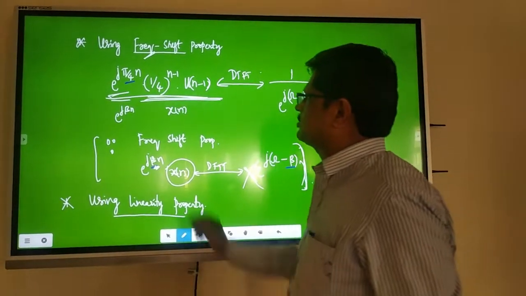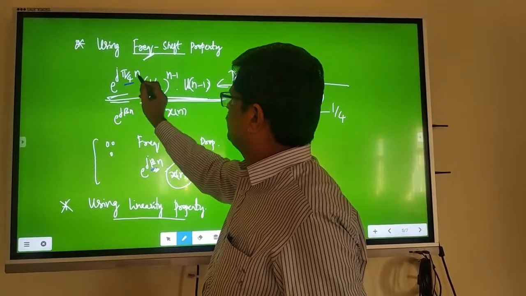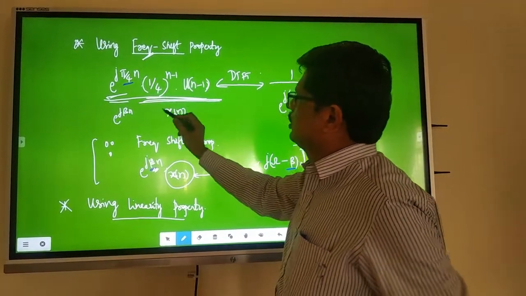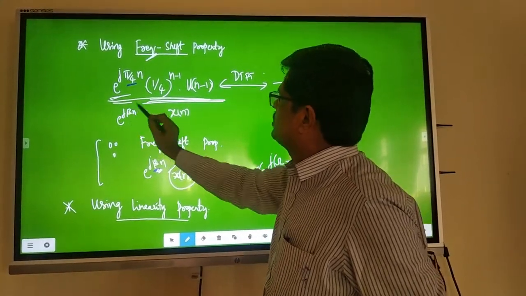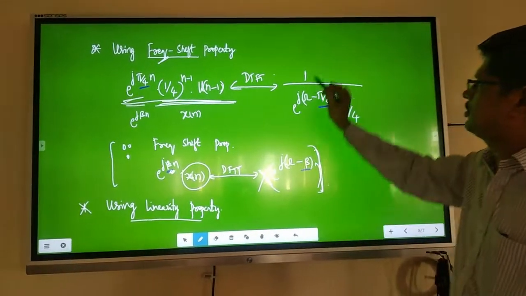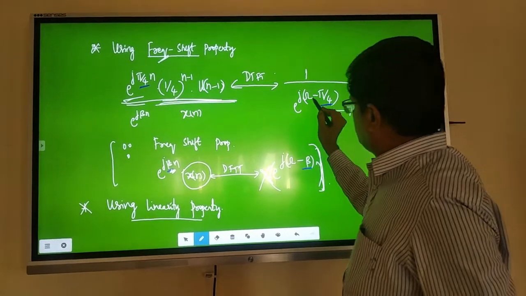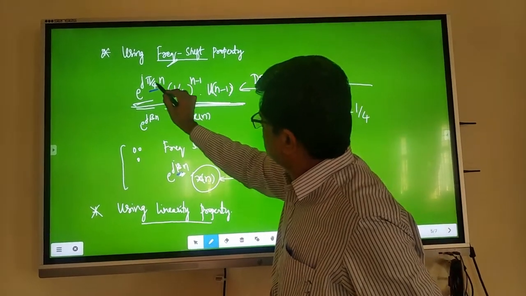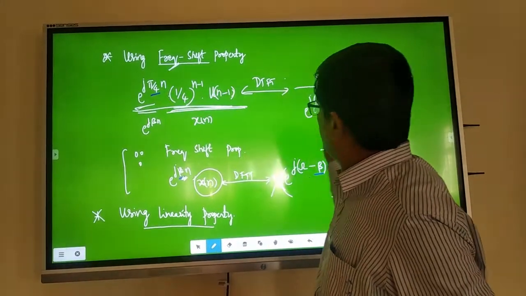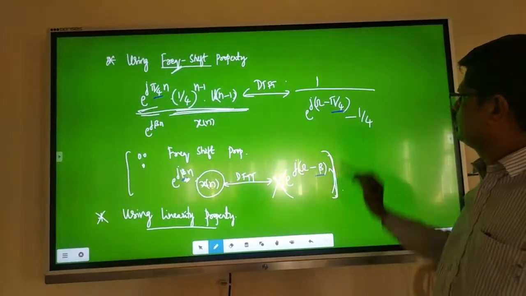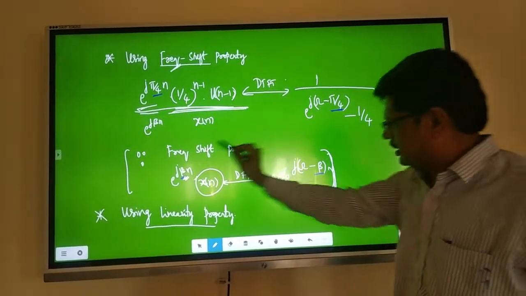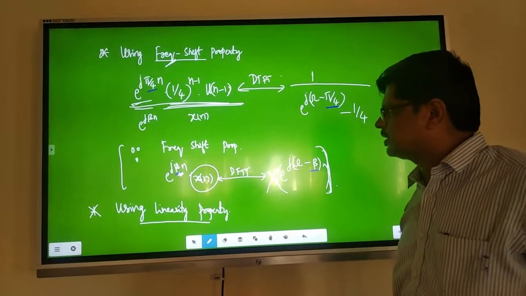Now, I want the frequency shift property because I want e power j pi by 4 n along with this. X of n, let's say this, e power j beta n, the DTFT of that is equal to 1 by, wherever omega is there, e power j omega, just shifted: omega minus pi by 4, minus 1 by 4, is the same. That is the property. The frequency shift property says this.